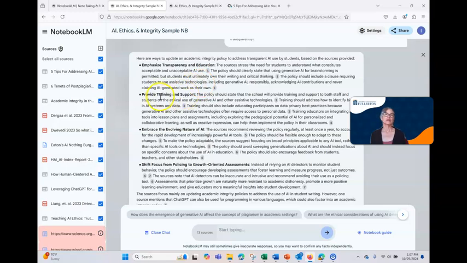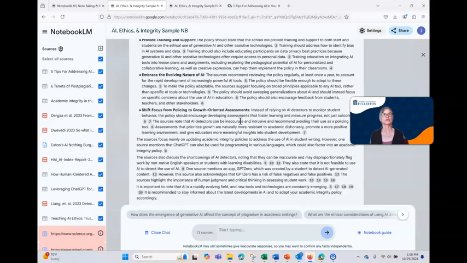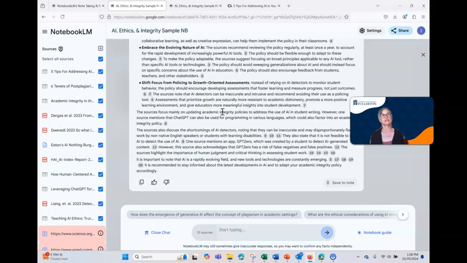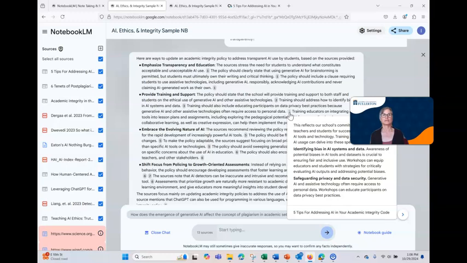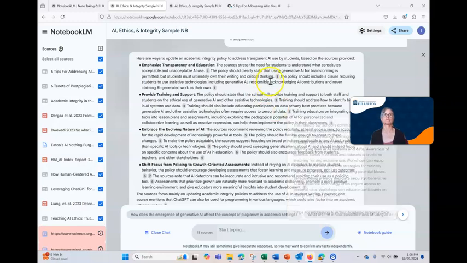So it gave ideas like provide training and support, embrace the evolving nature of AI, emphasize transparency in education, shift focus from policing to growth-oriented assessments. So these ideas all came from these articles. How do I know that? Because when I hover over one of these numbers, you get information about exactly where the tool found this information.